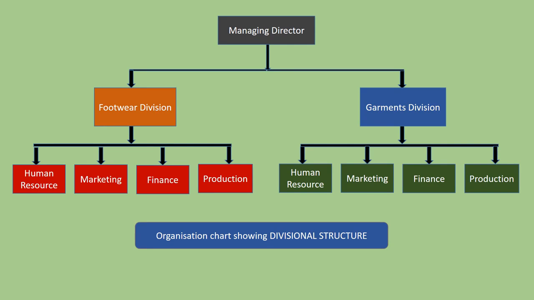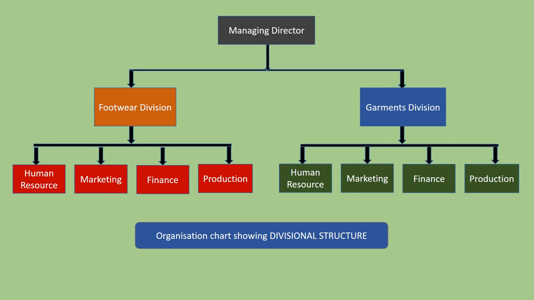And the same in the other division as well. In the garments division also, there are four departments working: human resource, marketing, finance and production department. Beta, this is the organization chart showing divisional structure.